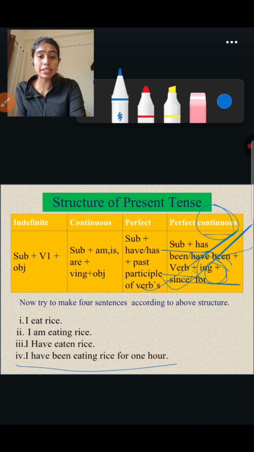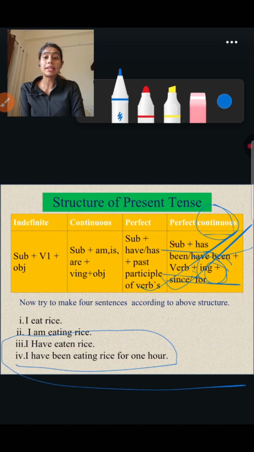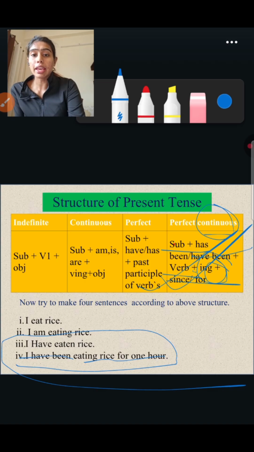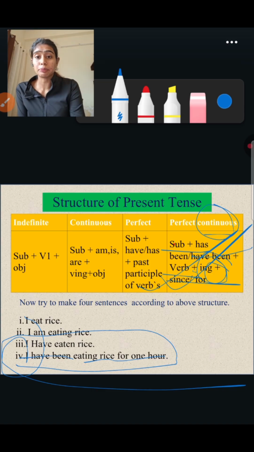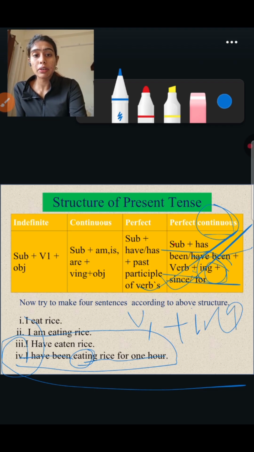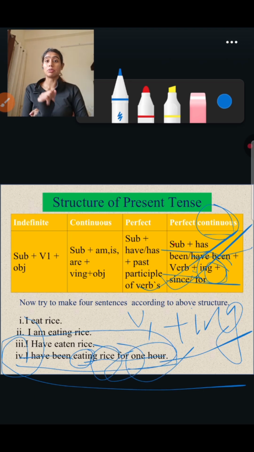As you can see, the example is also given of present perfect continuous tense. I have been eating rice for 1 hour. I is subject, have been. Why have? Because it is first person singular. Okay, eating, eat is the V1 form plus ing. Okay, rice is an object, for 1 hour because it is telling the time duration.